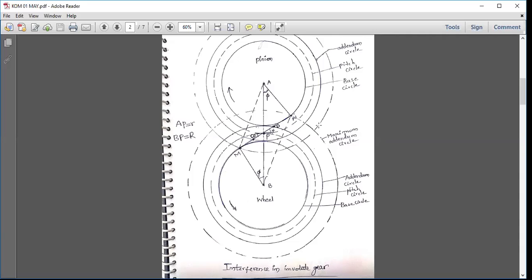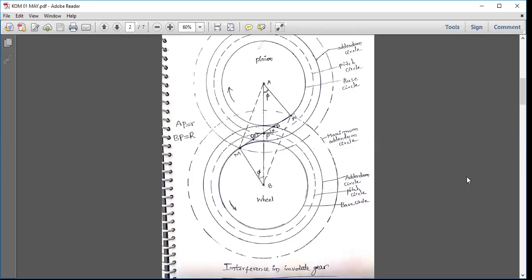So in the limiting condition, the two gears whose teeth will engage at point N, the two teeth will travel from N to M, and the engagement ends at point M. So N to M is known as the length of path of approach in the limiting condition within the interference zone. If the path of contact exceeds this, then the problem of interference again starts. To avoid the problem of interference, the addendum circles of the two wheels will cut within the points M and N. If the addendum circles of the two wheels exceed these points M and N, then the problem of interference will start. So this is what I wanted to tell.